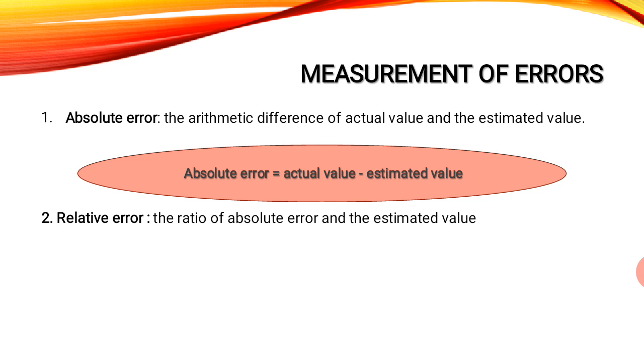The actual value you got, 95, minus your estimated marks, 90, so 5 is the absolute error that occurred. So in statistics, the arithmetic difference of the actual value and the estimated value is called absolute error. And the last one, that is relative error.